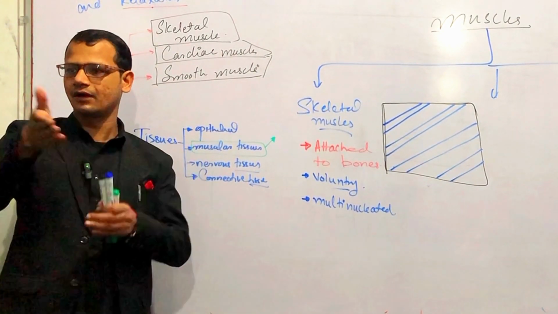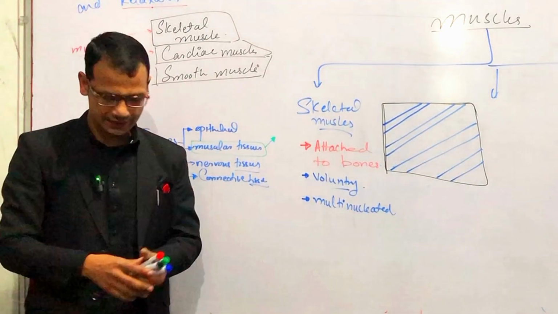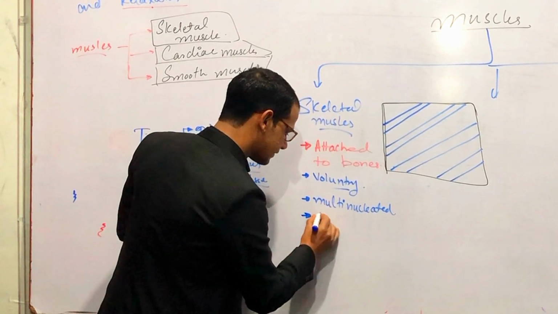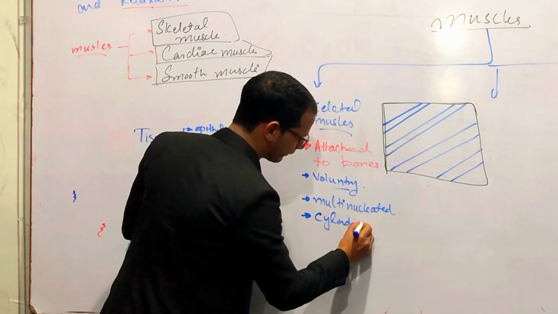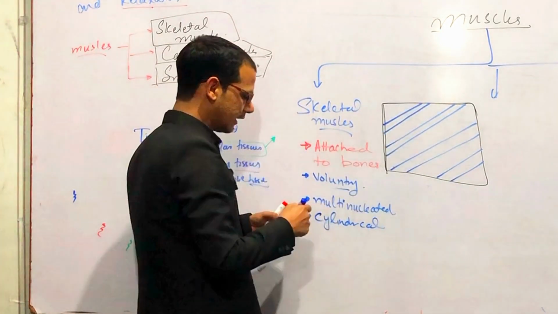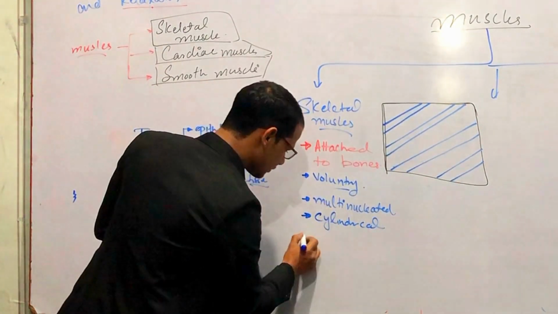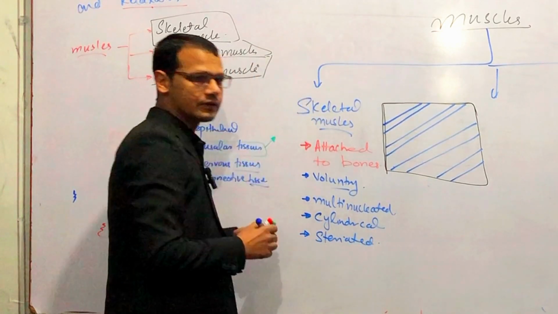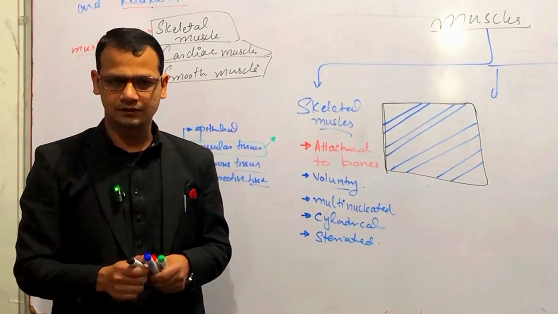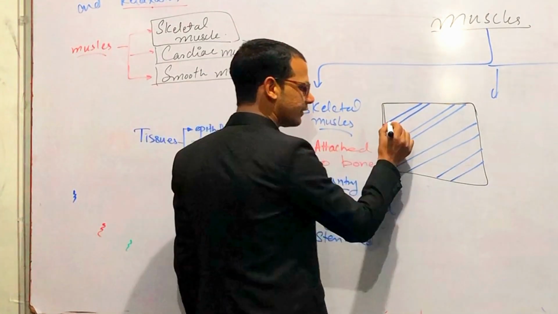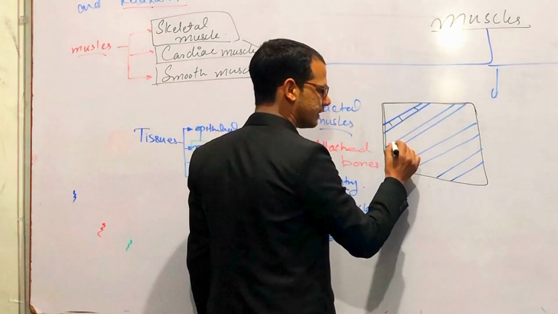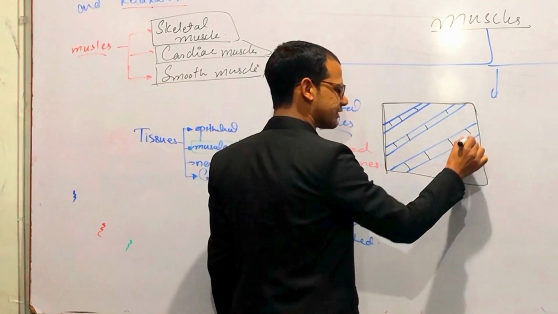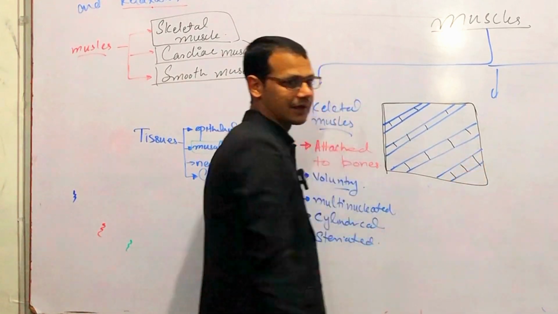They are elongated, long fibers, cylindrical in shape, like this, and they also have striations in structure. For example, these are the striations. Which thing is responsible for these striations we will discuss in detail, right, later.